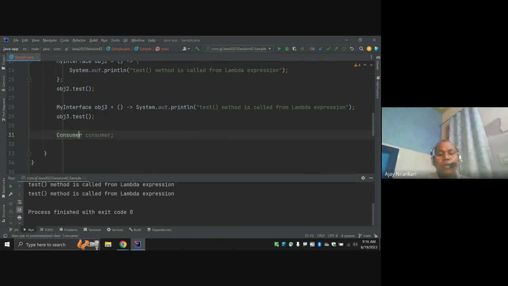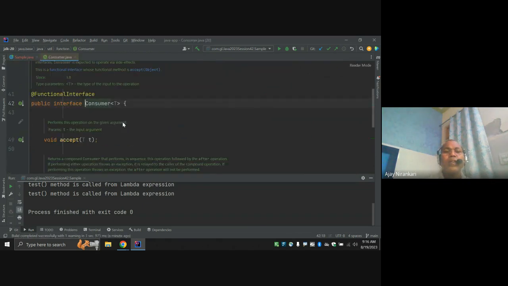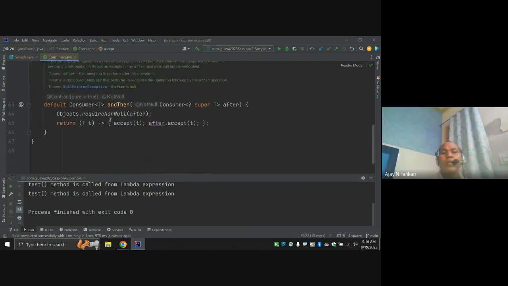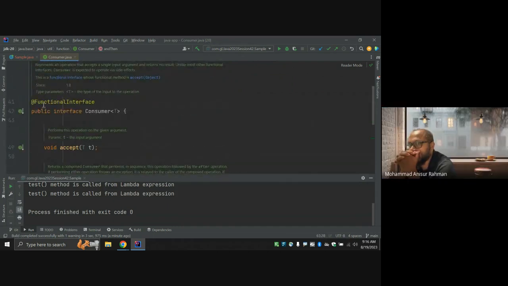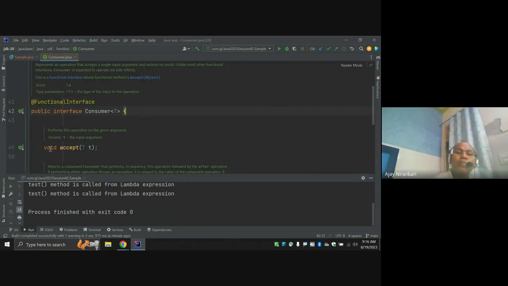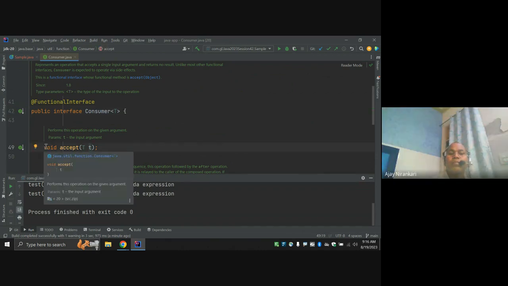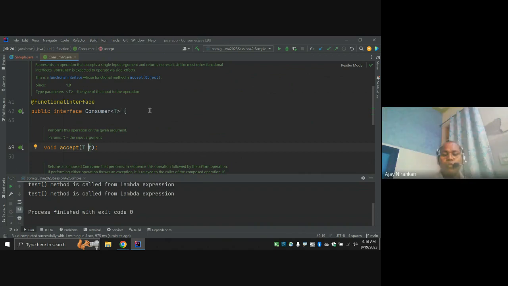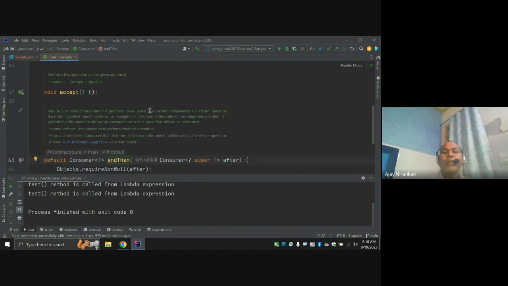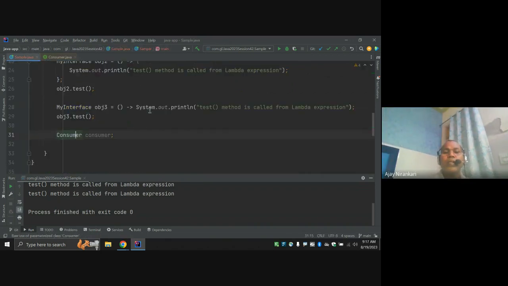If you look at the code of the Consumer interface, it is a functional interface. Notice it has only one abstract method, and you can also have a default method. The accept method says it is not returning anything; it just takes input and returns nothing. This is one kind of functional interface provided by the JDK itself.